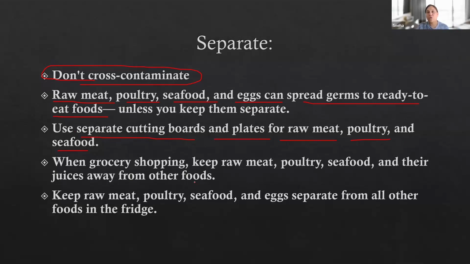When you're going for grocery shopping, keep raw meat, poultry, seafood, and their juice away from other food. Okay, you cannot keep raw meat, poultry, and seafood along with all other food. Keep raw meat, poultry, seafood, and eggs separate from all other food in the fridge. Generally, we don't follow this principle, but you have to be very careful. You have to educate the patient, and also you have to follow these principles that raw meat, poultry, seafood, and egg you have to keep separate from other food items in the refrigerator.